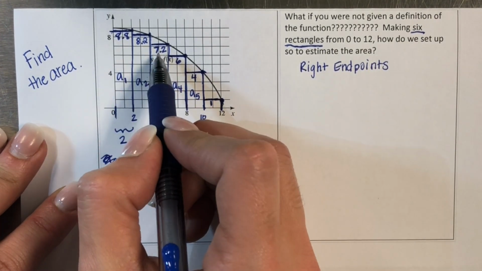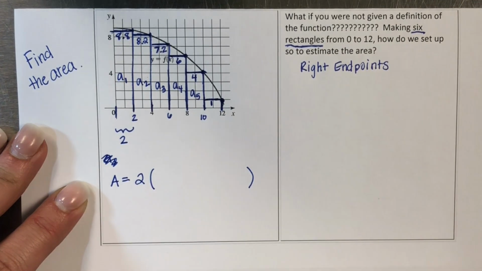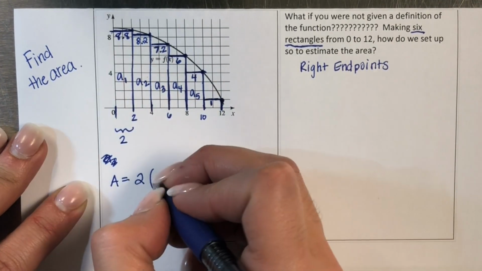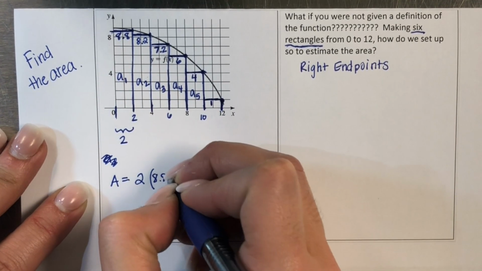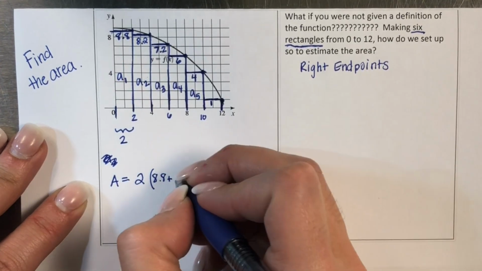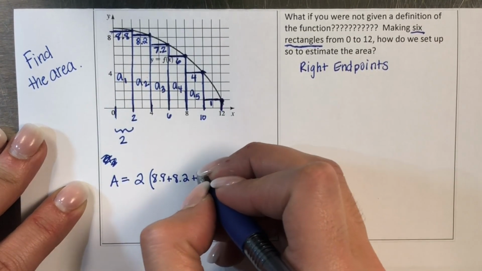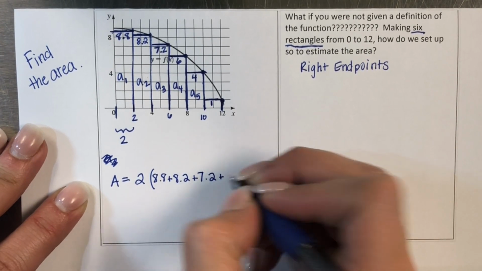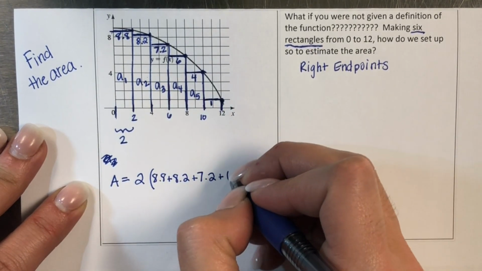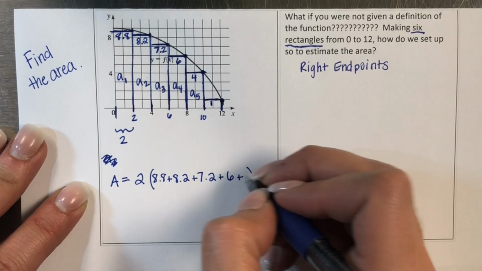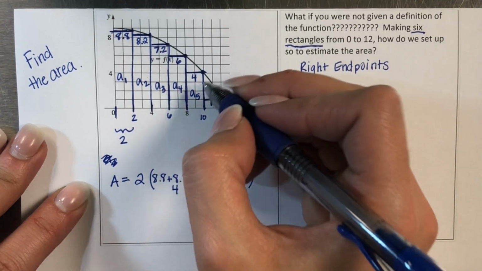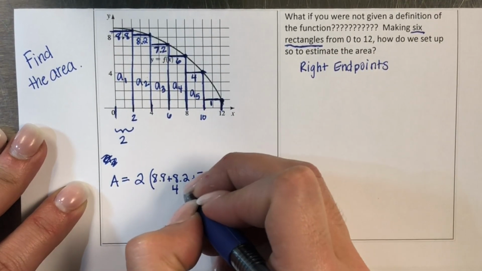Our heights, we labeled at the top so we could remember what they were. We had 8.8 plus 8.2 plus 7.2 plus 6 plus 4 plus 1.